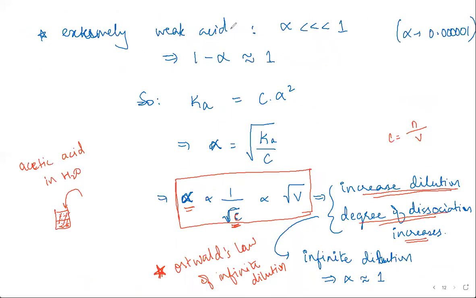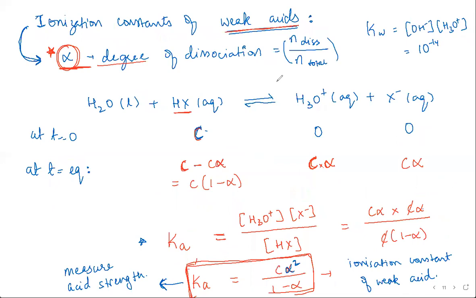This is a special case when it's an extremely weak acid. You can approximate: weak acid means the dissociation is very, very little, the tendency to break into ions is less, very few molecules break into H plus and X minus.